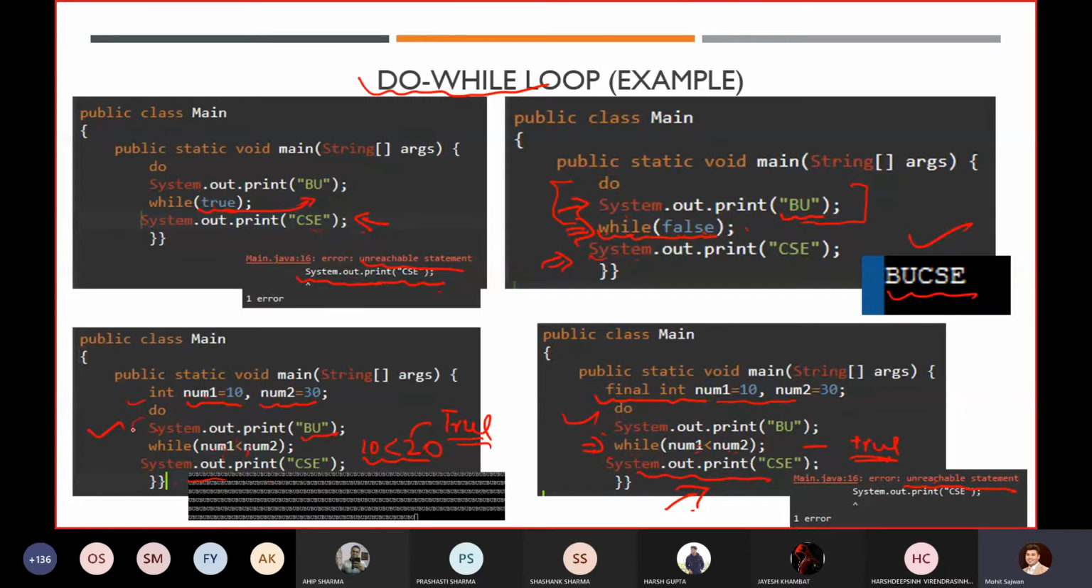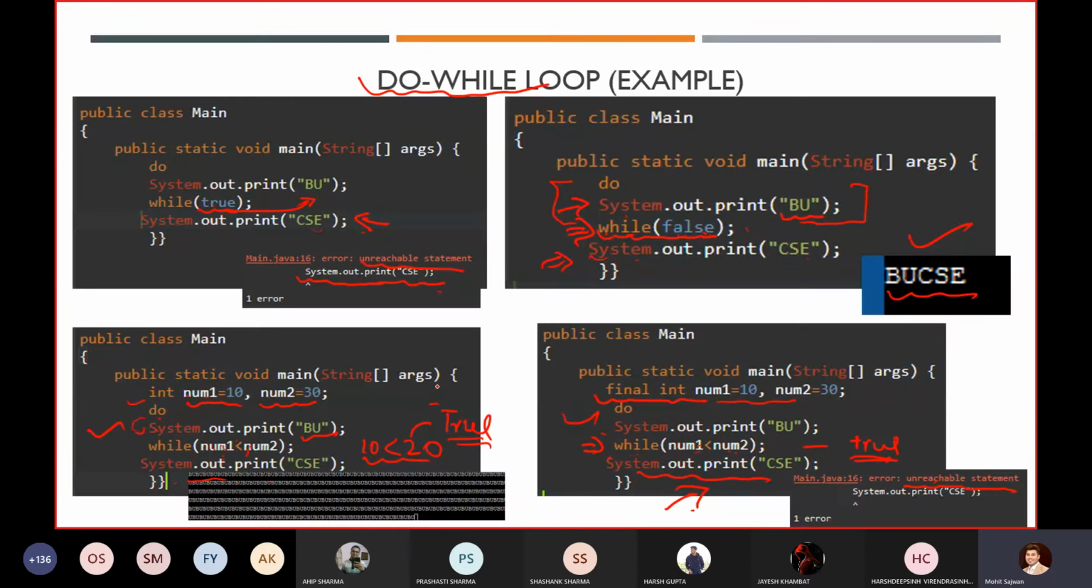It might be possible. I might have written some code in the do body, and I have written num1 is equal to 30. Let's assume so. Now I can modify the value of num1. So it is possible, and that is why it will not throw us an error. Okay, like this.